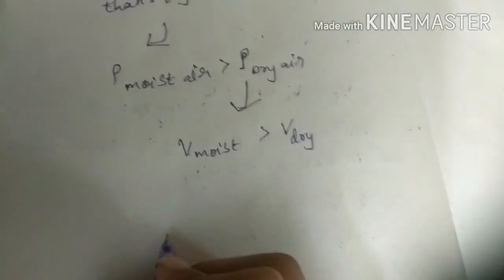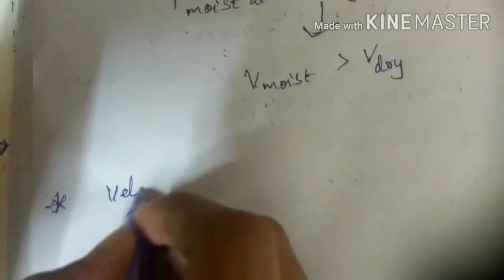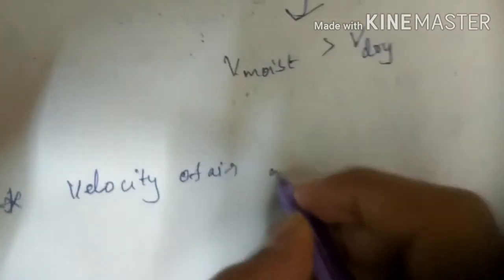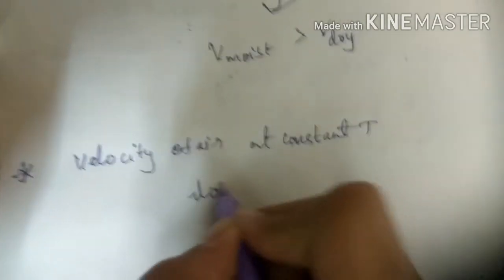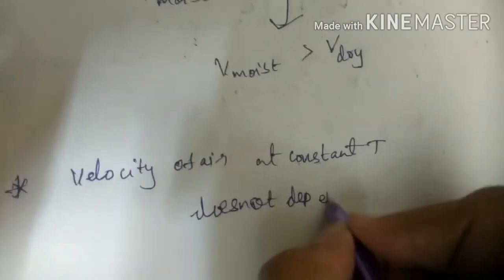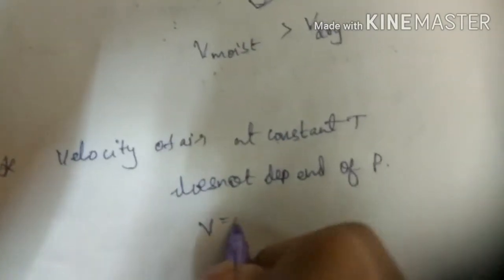Now, coming to the next point: the velocity of sound at constant temperature in a gas does not depend on the pressure. Why doesn't it depend? Because the formula of V is root over gamma P by rho.